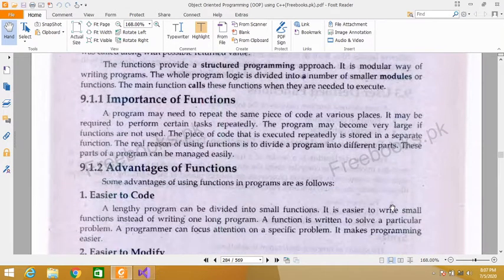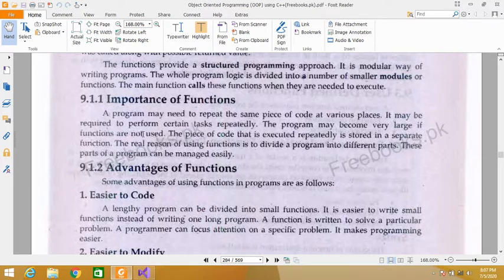Importance of function. A program may need to repeat the same piece of code at various places. It may be required to perform certain tasks repeatedly. The program may become very large if functions are not used. So, what is the importance of function?